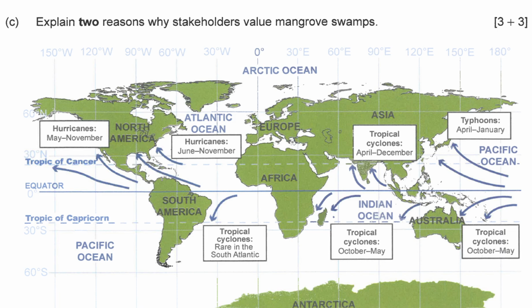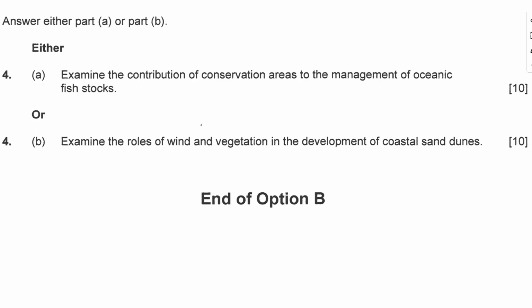Welcome back. Okay, part B for option B. Examine the contribution of conservation areas to the management of oceanic fish stocks. Or, examine the roles of wind and vegetation in the development of coastal sand dunes.